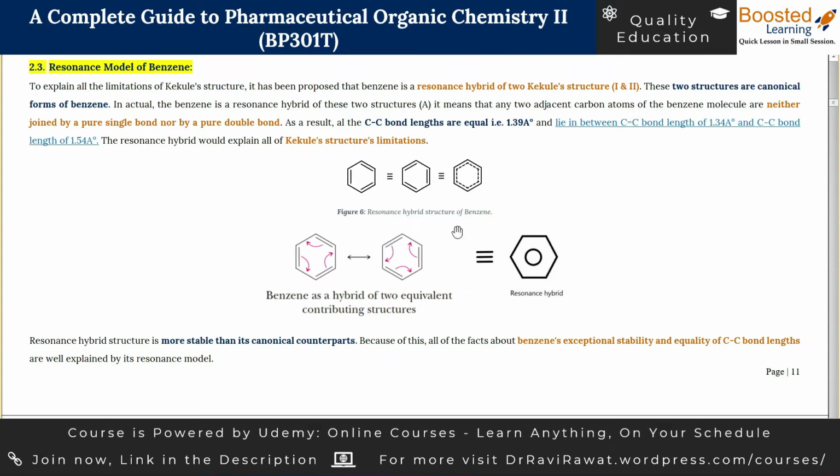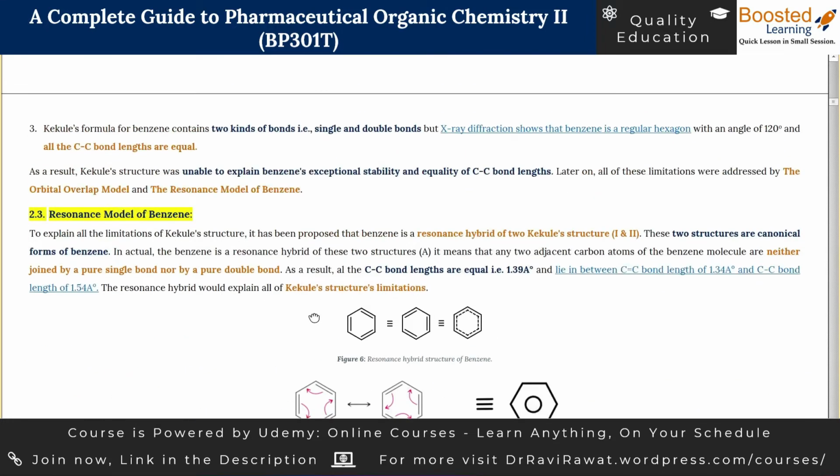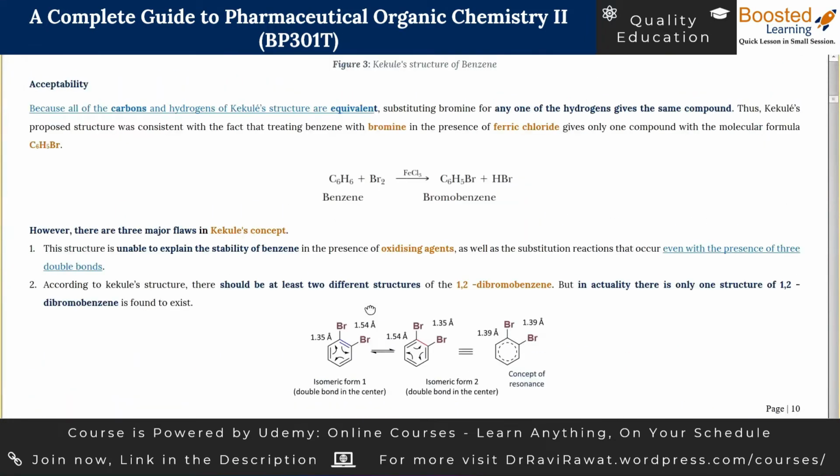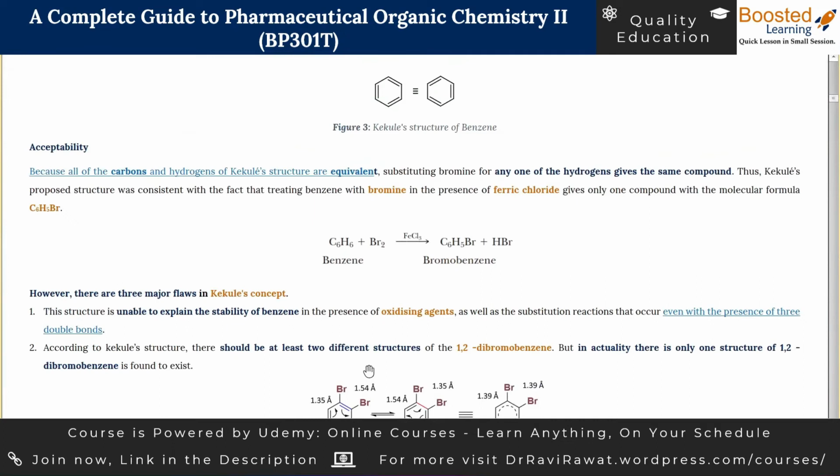In this session, we are going to start resonance model of benzene. Previously, we have discussed that Kekule was the first person who gave a very good structure and a lot of things were solved.